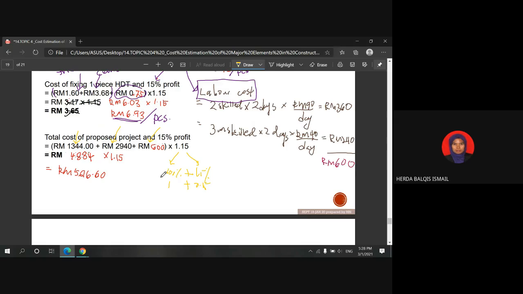So here you get 1.15. So this constant is the cost including the profit. Thus, the total cost would be 5,616 ringgit and 60 cents.